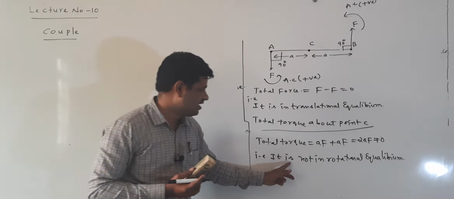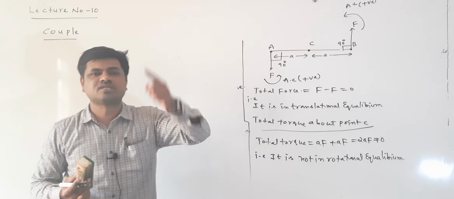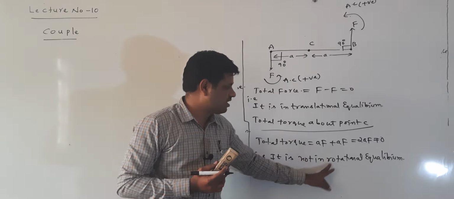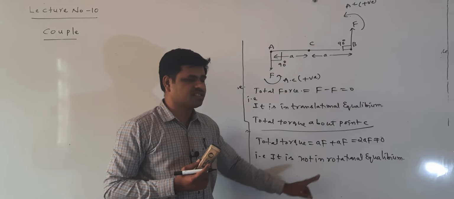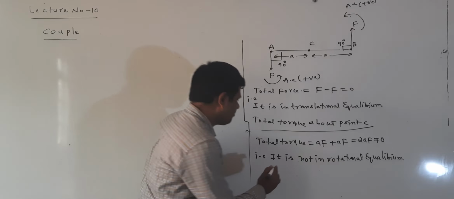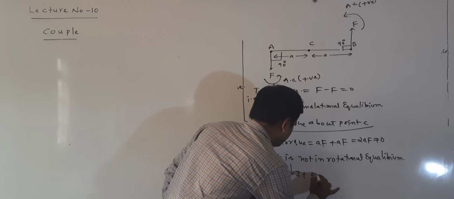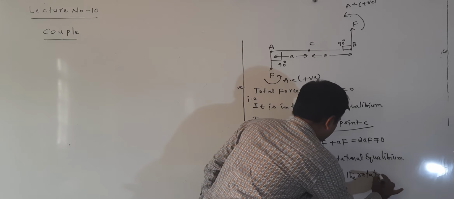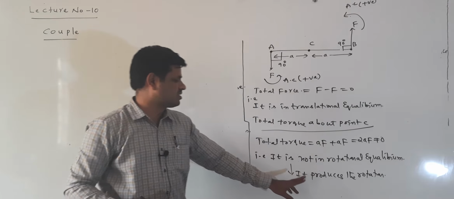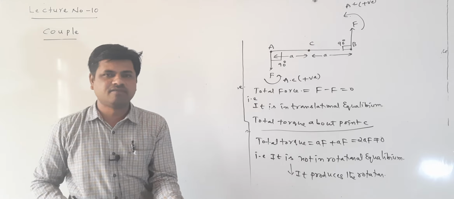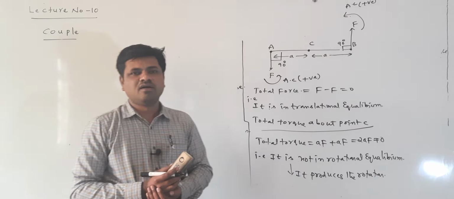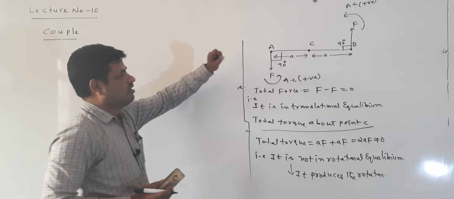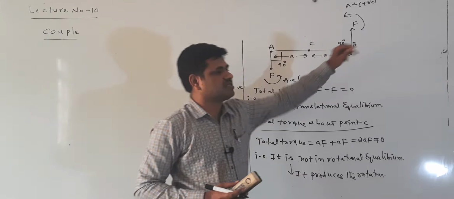This is the meaning of this. Not in rotational equilibrium means it produces rotation. Not in translational equilibrium means it produces translation. Clearly listen. It is not in rotational equilibrium means it produces rotation, meaning these two forces produce a rotation.